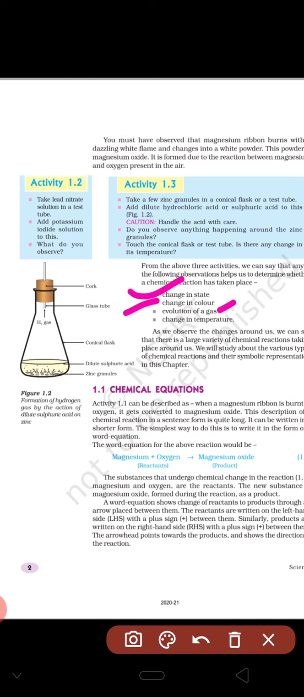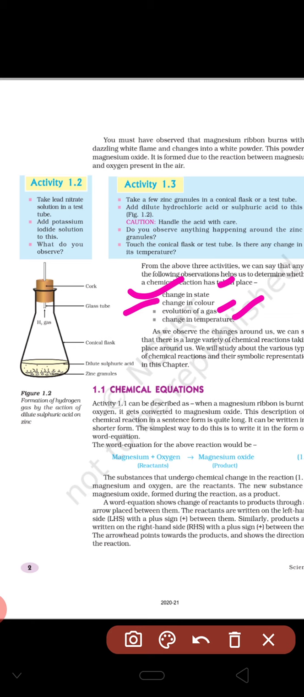Third, evolution of gas. Sometimes gases are evolved, like hydrogen gas or carbon dioxide gas, which means a reaction should be taking place. And the last point, change in temperature. If one substance changes to another and the temperature increases or decreases, it means some reaction is taking place. So these are the observations or conditions for a reaction taking place. Clear? First, change in state, change in color, evolution of gas, and change in temperature.